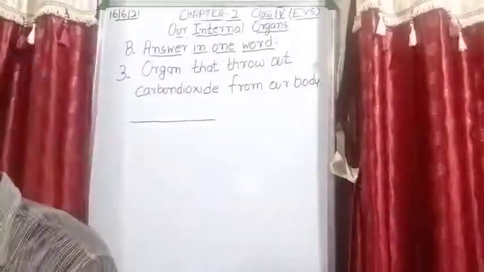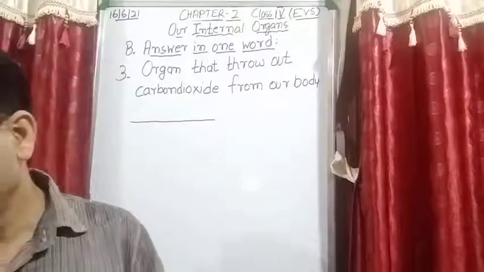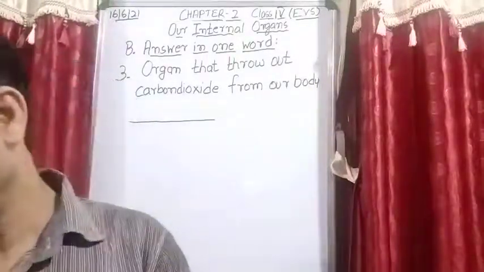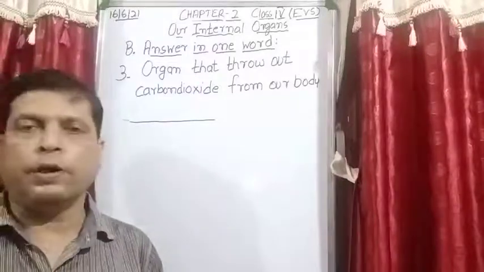Okay, now see, organ that throws out carbon dioxide from our body, what was the name of the organ?